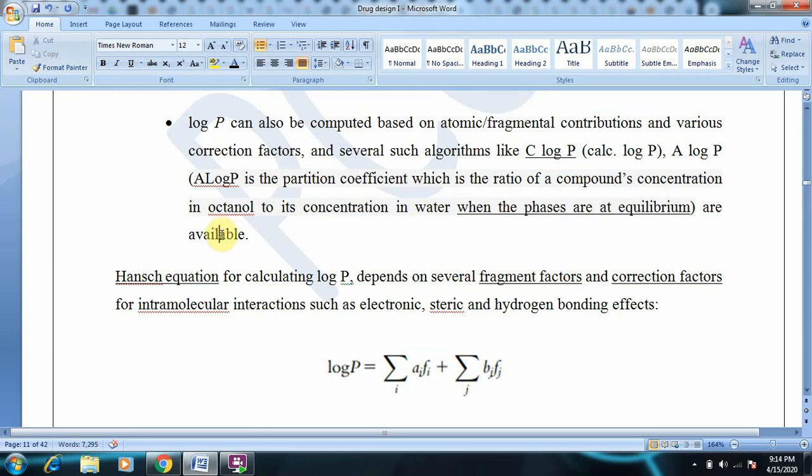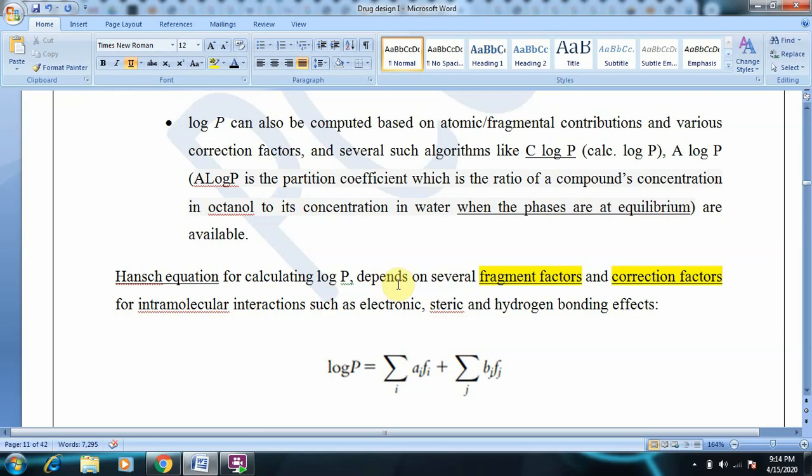So the Hansch equation for calculating log P is dependent on several fragment factors and several correction factors.